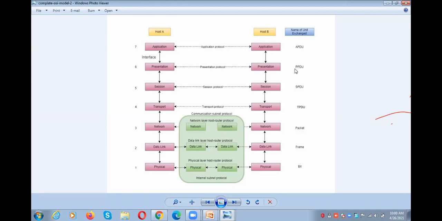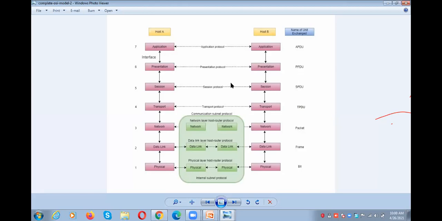Next, the presentation layer. The data unit exchanged between the sender's presentation layer and the receiver's presentation layer is the PPDU, presentation layer data unit.